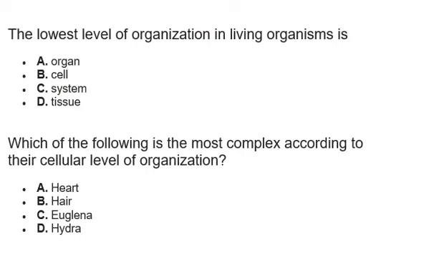Question number 1. The lowest level of organization in living organisms is: A, organ; B, cell; C, system; and D, tissue. Now the first thing you need to know is that there are about 5 levels of organization in biology. The smallest of them all is the organelle.